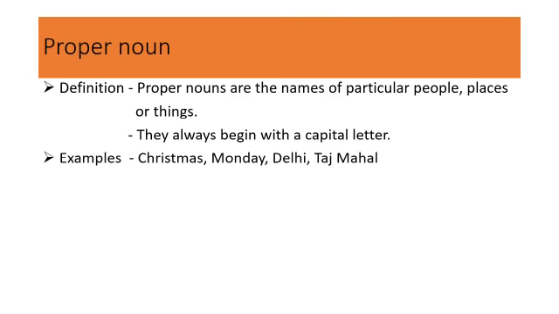Christmas, Monday, Delhi, Taj Mahal. Here Christmas is a specific name of a festival. Festival is a common noun, while Christmas is a proper noun. Monday. Monday is one of the days of the week. So we can say that week is a common noun, while Monday is a proper noun. Delhi. Delhi is name of one of the states. So Delhi is a proper noun. Taj Mahal. It is one of the wonders of the world. So we call it a proper noun.